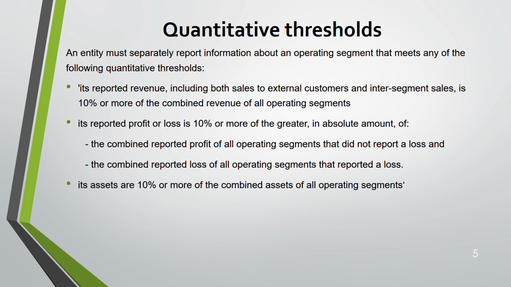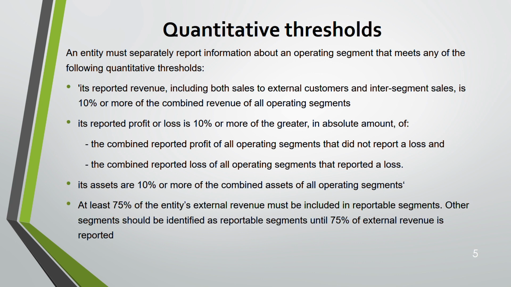Now, assets should be 10% or more of the combined assets of all operating segments. So what are the three areas you need to remember for quantitative threshold? The 10% rule: 10% or more of three things: revenue, asset, profit or loss. Okay, next we have what is known as the 75% threshold. What is it? At least 75% of the entity's external revenue. I'm not saying about internal, intersegment. Only external revenue must be included within that operating segment.